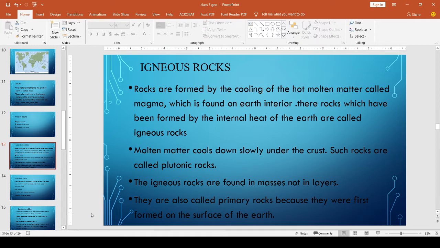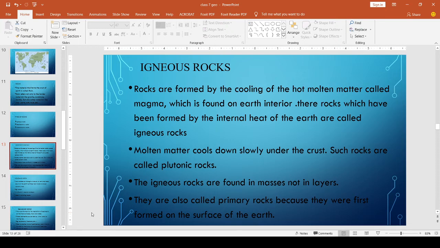Okay, that hot molten matter comes out to the surface of the earth, and it is called lava. This magma comes out to the surface of the earth from inside the earth. Then it is called lava, and this lava cools down and becomes a rock. That rock is known as igneous rock.